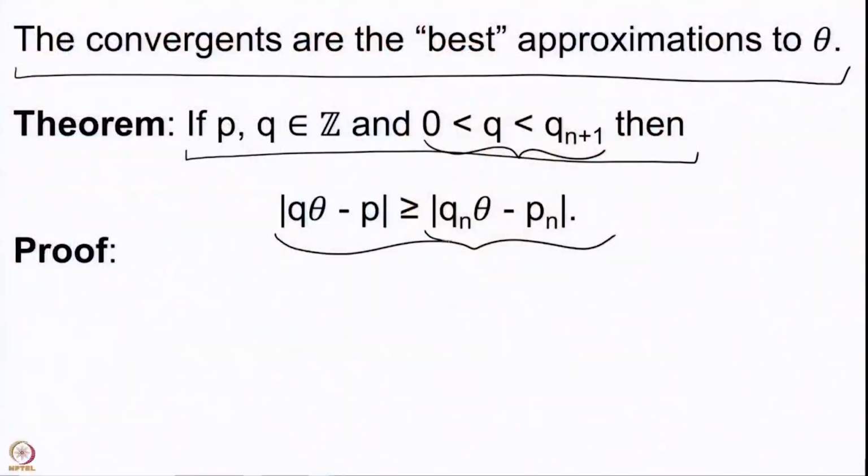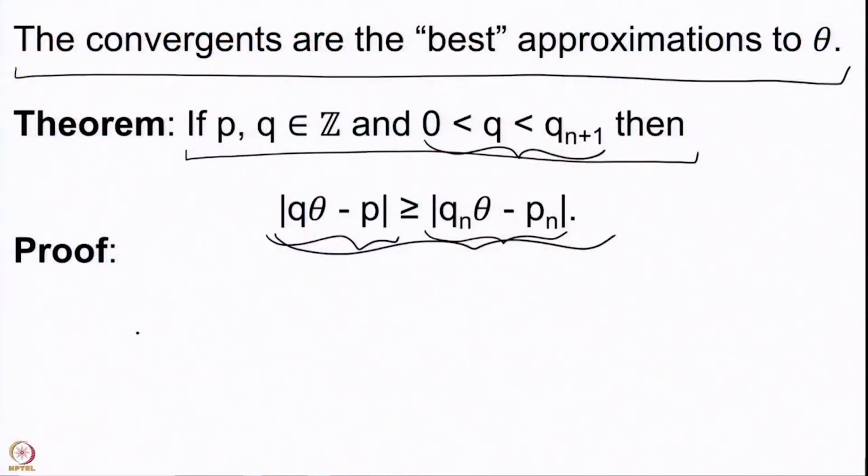Remember that we know that this is going to 0, but it is going to 0 better than any such q theta minus p, provided your q is smaller than qn plus 1. So, this very small result is very important. There is something that we should note here, and which is as follows. So, let me just note that, and then we will see the proof.